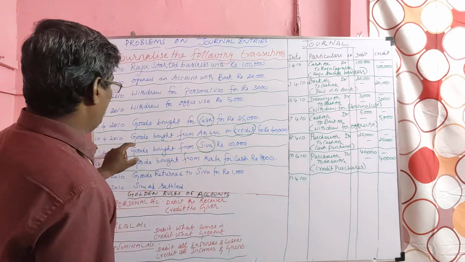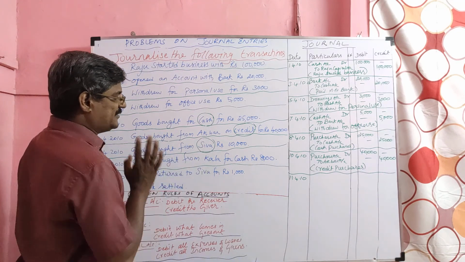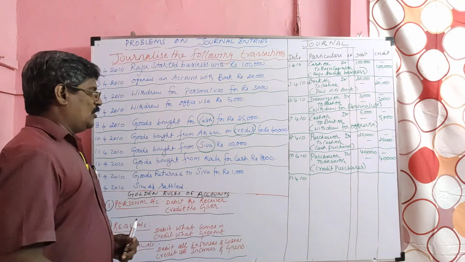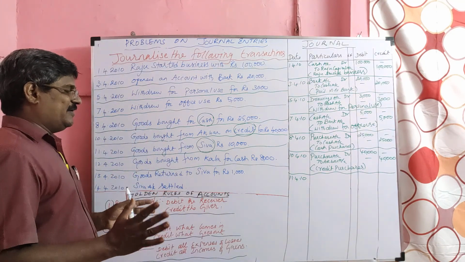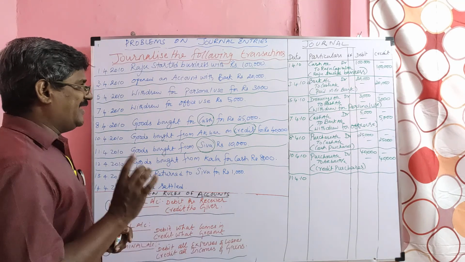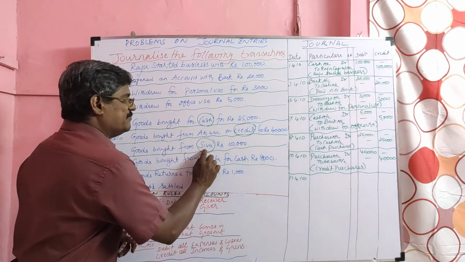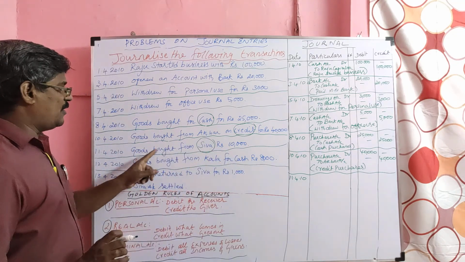Next, on 11th, again, goods bought from Shiva. Here, goods bought from Shiva is given, but cash or credit is not given. So, how to identify the cash transaction or credit transaction? Very simple. Read the transaction. If any name is given, identify that one as credit transaction.